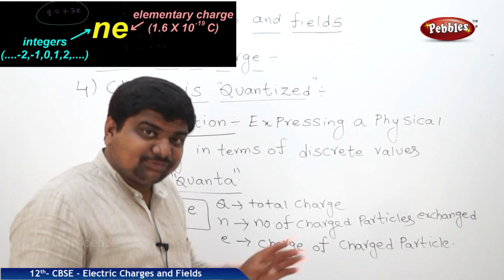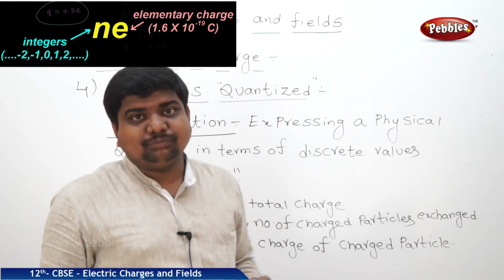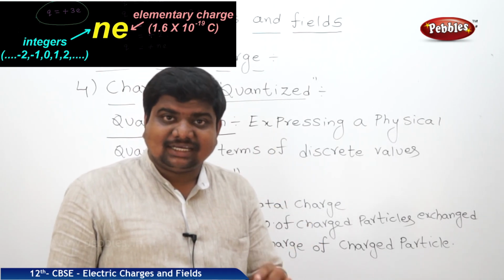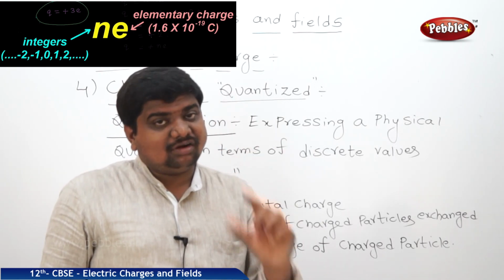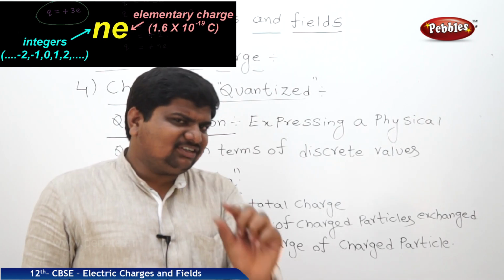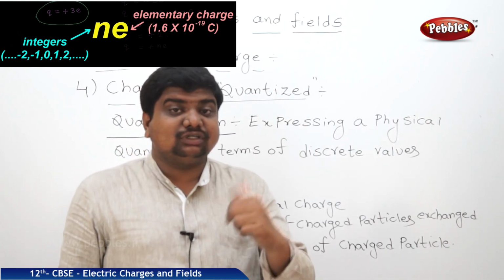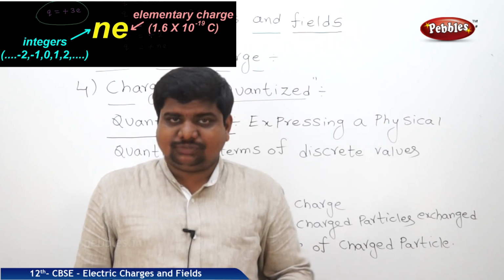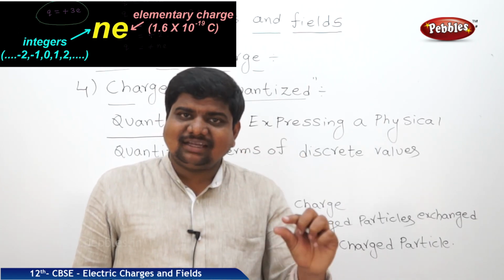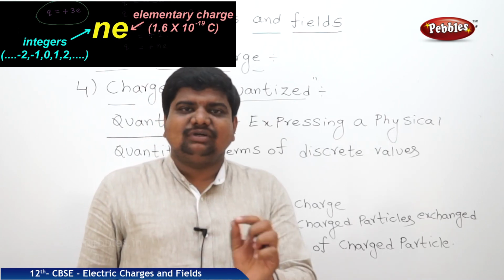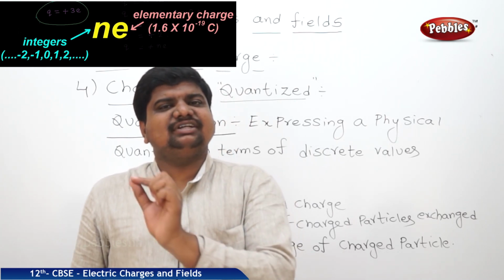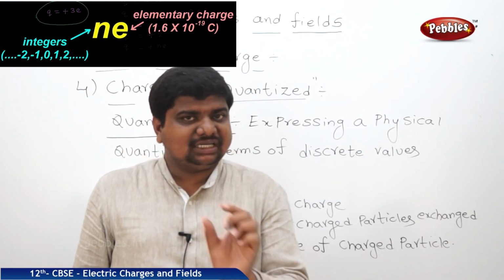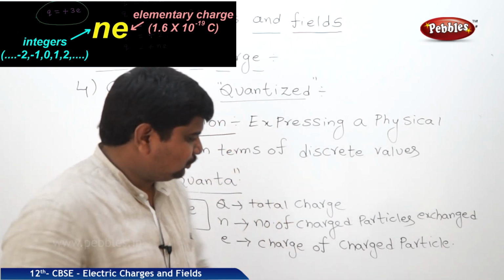What are the charged particles we have? Go back to the initial point of this lesson. Proton, electron, neutron. These three are called fundamental particles. What is the charge of a proton? Positive in nature, and the value is 1.6 into 10 to the power of minus 19 coulombs. The electron is negatively charged, with the same value, 1.6 into 10 to the power of minus 19 coulombs. What is the charge of a neutron? Neutral, that means 0.